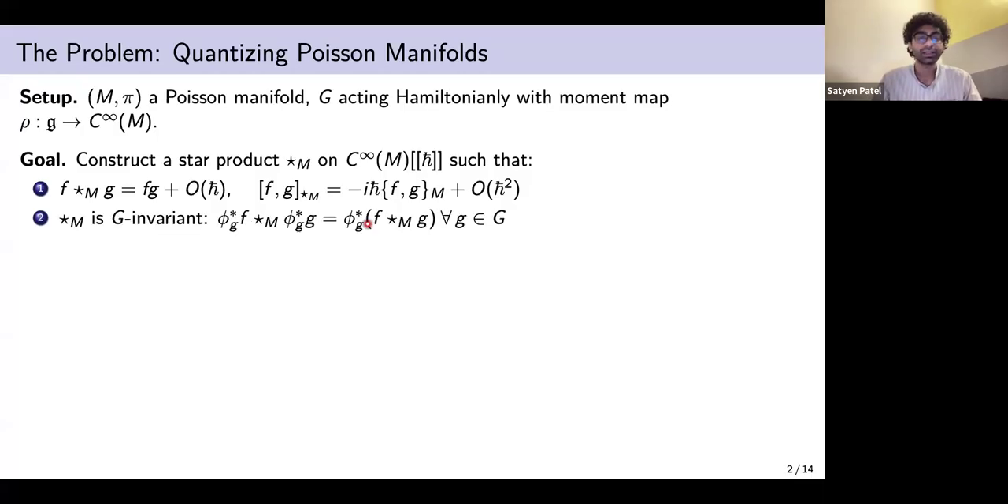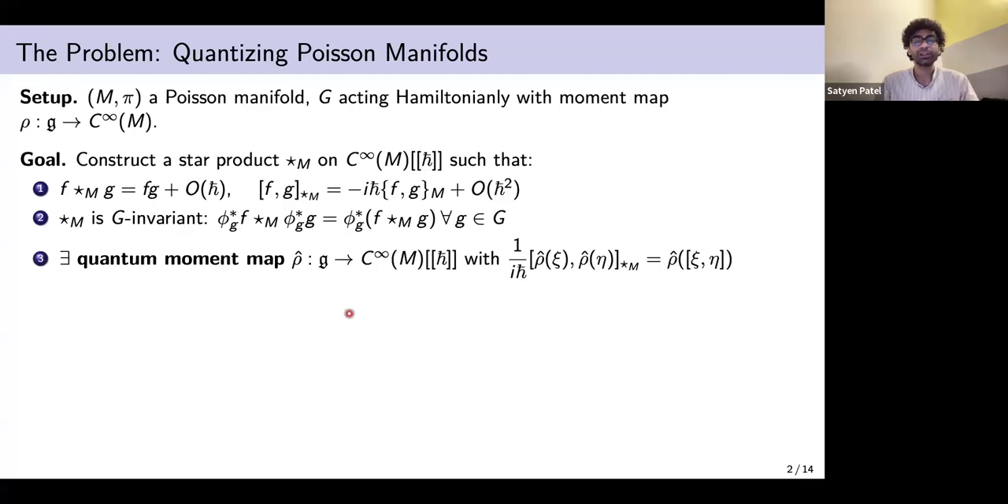Additionally, we also want the star product to be G invariant, which means that acting on functions before and after taking the star product should not make a difference. Moreover, there should also exist quantum moment maps, which are again a map from the Lie algebra to functions, but now it's a Lie algebra homomorphism with the star commutator. So this property is satisfied.